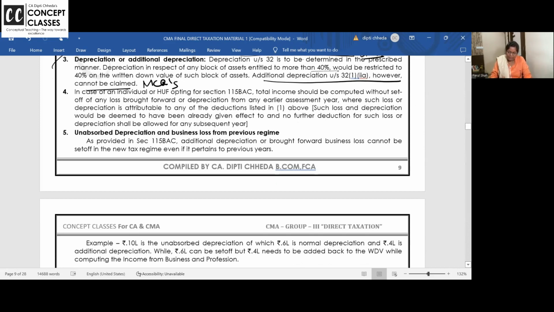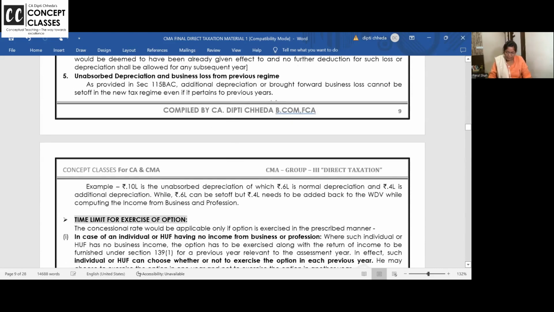Unabsorbed depreciation and business loss from the previous regime: under section 115BAC, additional depreciation and brought forward business loss cannot be set off in the new tax regime, even if it pertains to a previous year. Normally, your unabsorbed depreciation can be carried forward for an indefinite period to be set off in any year.